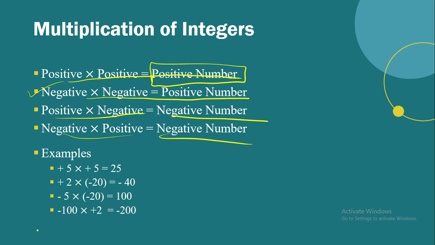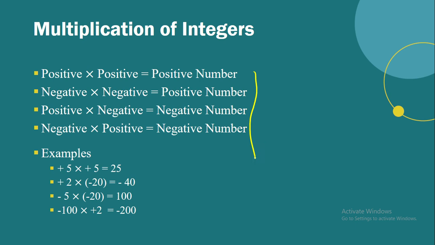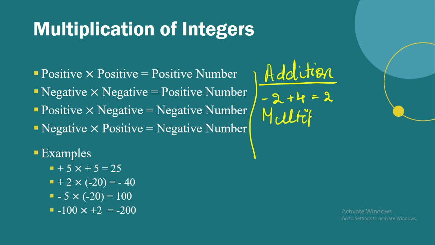Right, now for remembering this, I'll tell you something. Basically in addition, whenever you get a question like let's say -2 plus 4, that's basically 2, right? Now what did we get to know through this sign? That which operation we will get, right? Now in multiplication, what do we get to know by these signs? Let's take the same example, just -2 into 4, right? Now what would be the answer here? We will get the answer as -8.